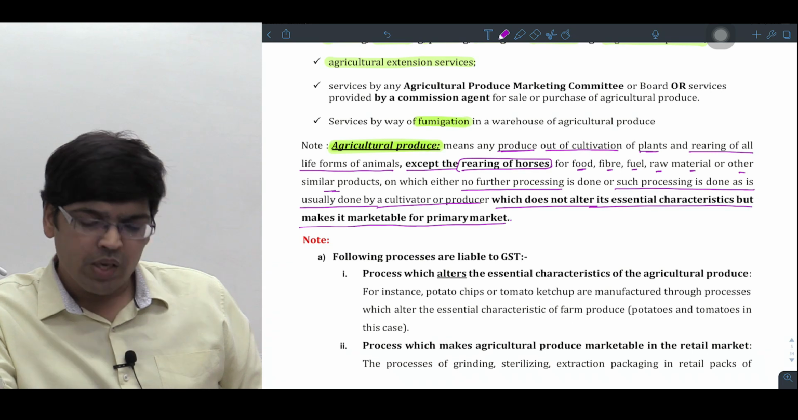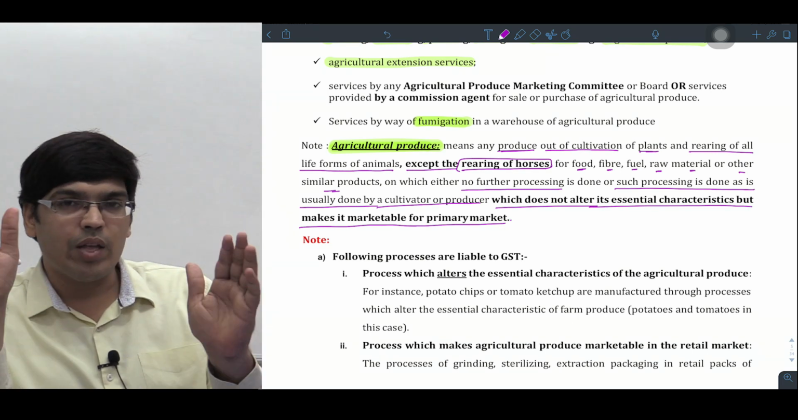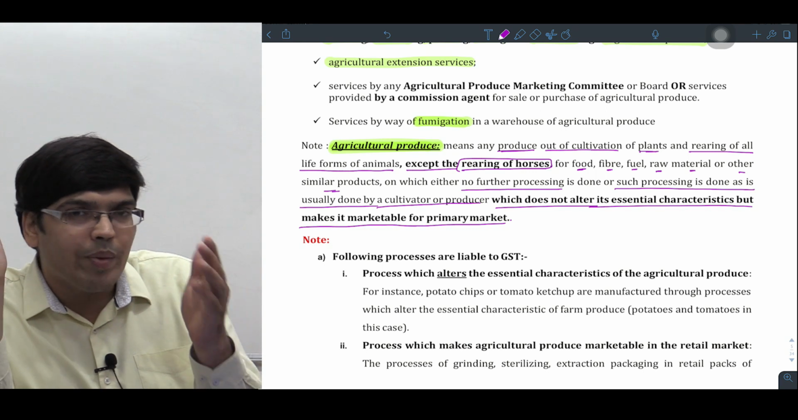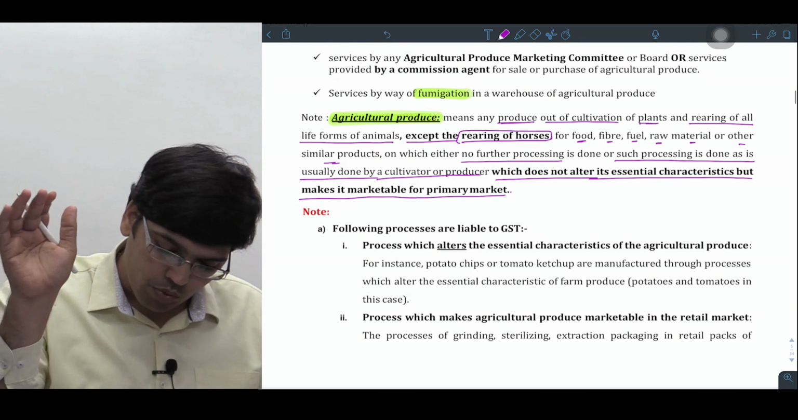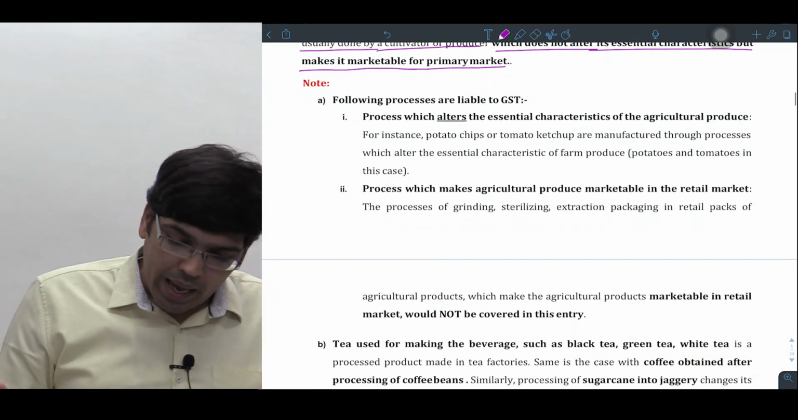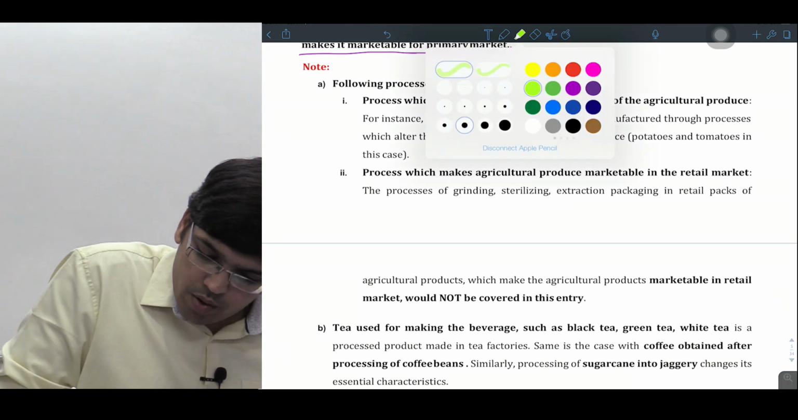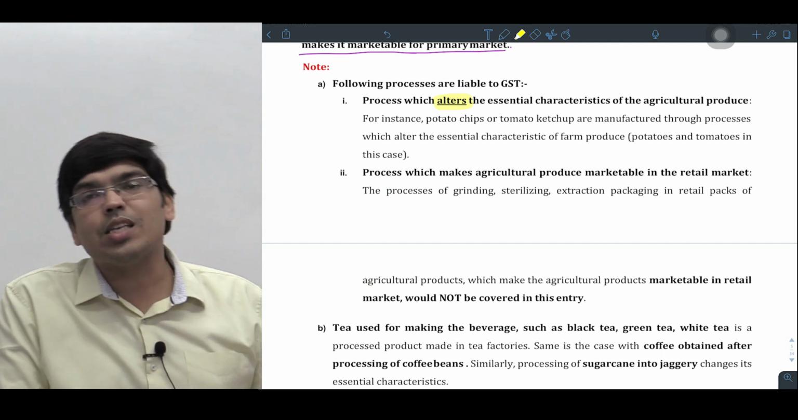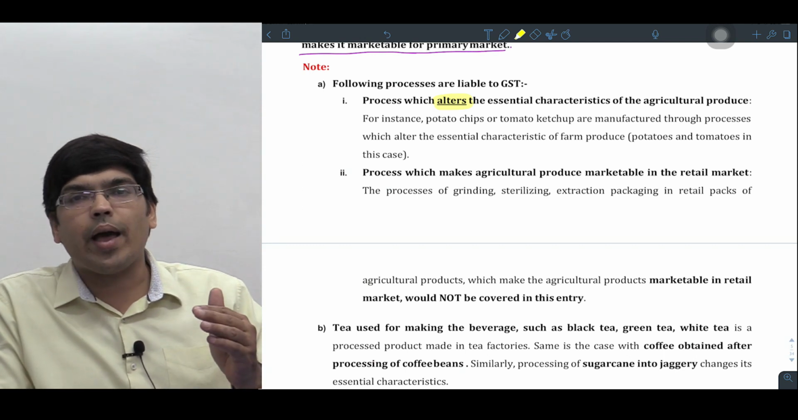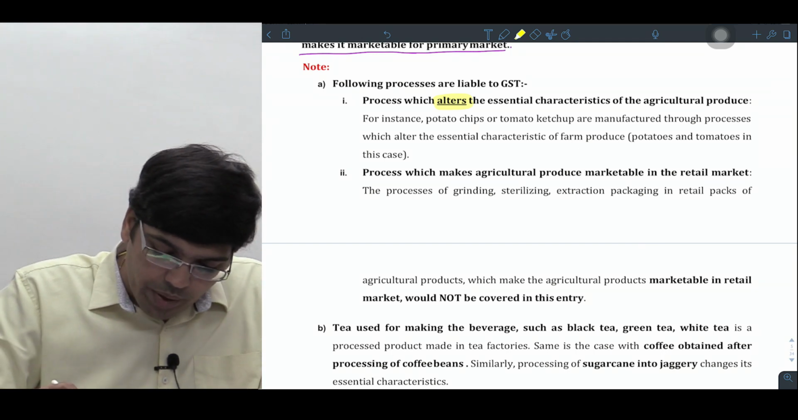Am I clear? So agriculture produces something where any activity you do on it, but if the character of the produce remains the same, those activities are taken as what, sir? Exempt from GST. Can I move, sir? Following processes are liable to GST. Look, sir, read it line by line. Following activities are liable to what, sir? GST. Any process which alters the essential character. If you are changing the character of agriculture produce, then such services would become taxable.